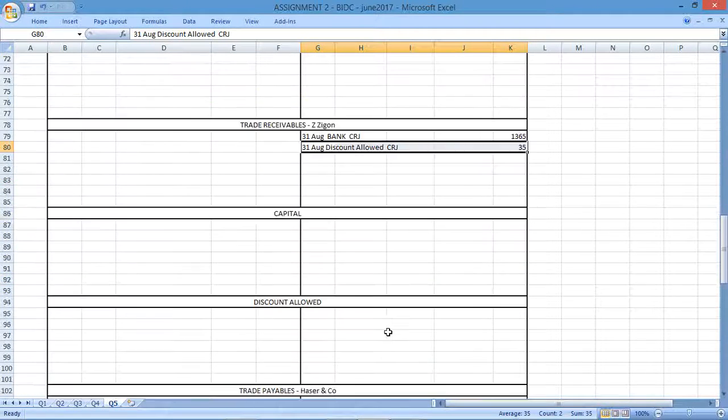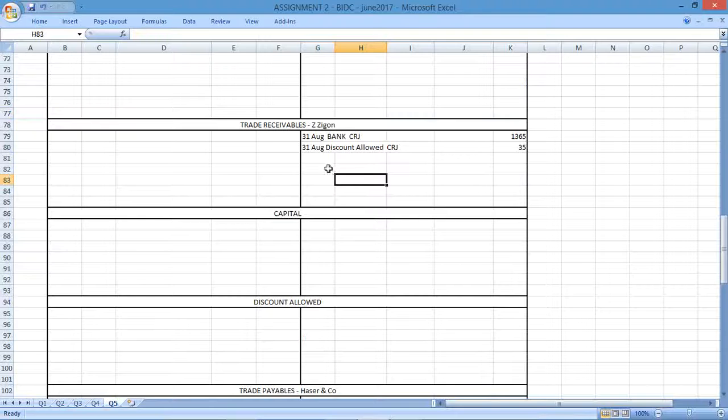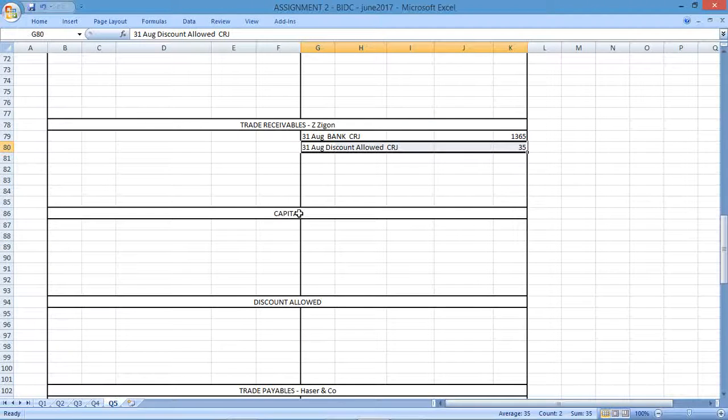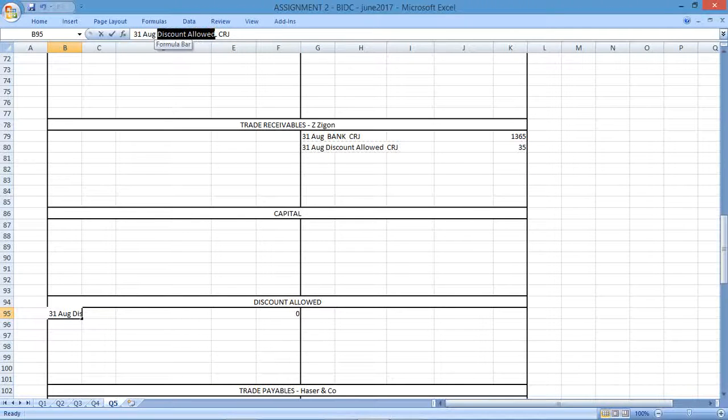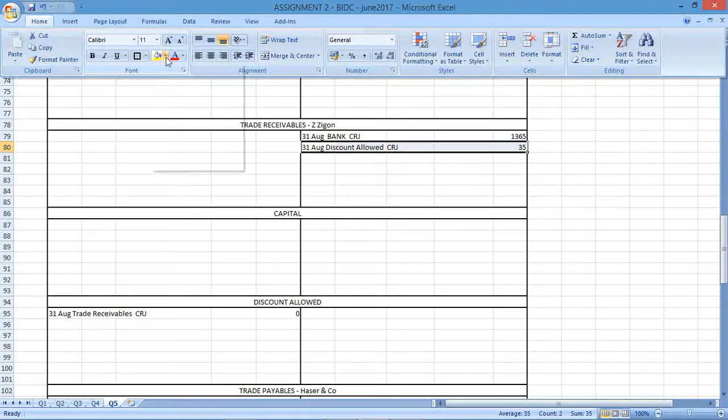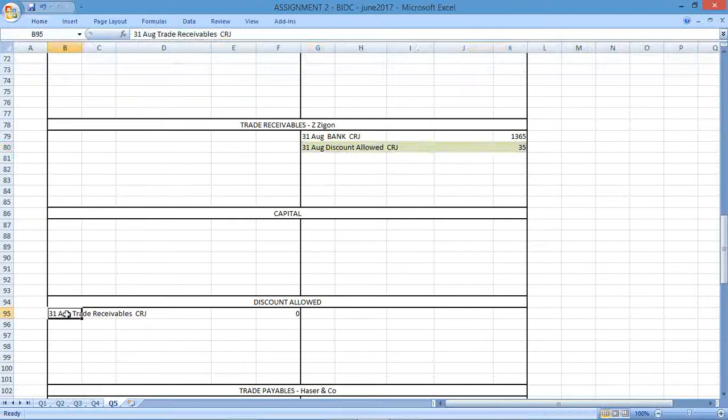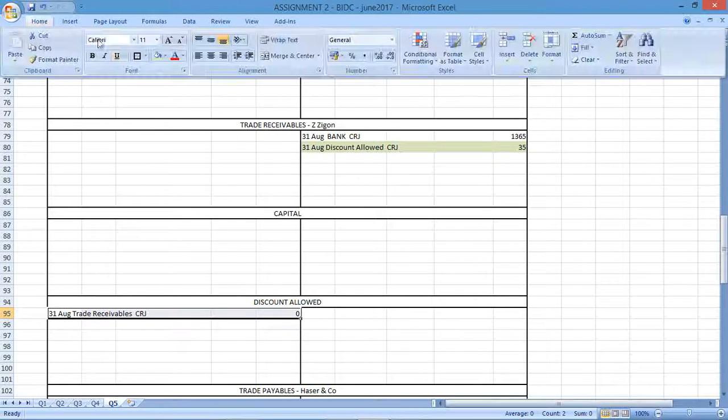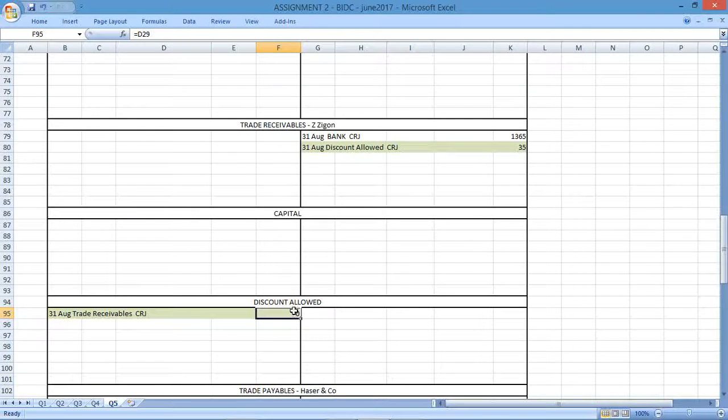Right, I need to create a contra account for the discount, so that needs to go here, and it's referenced there with trade receivables. And the reason for that is there's the credit, so here's the debit, and the amounts need to be the same.